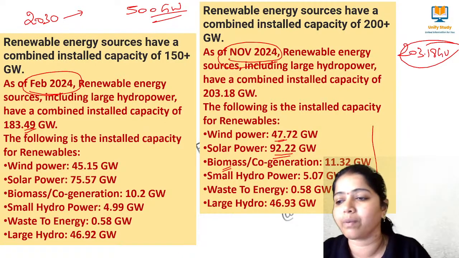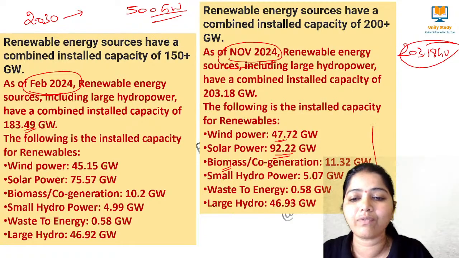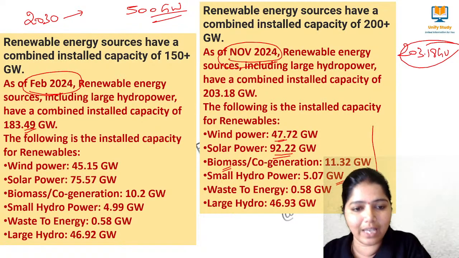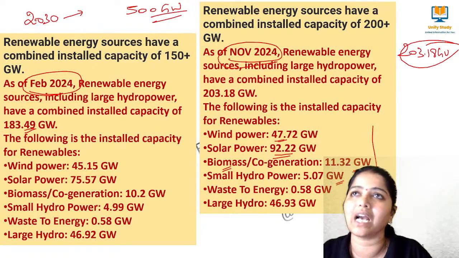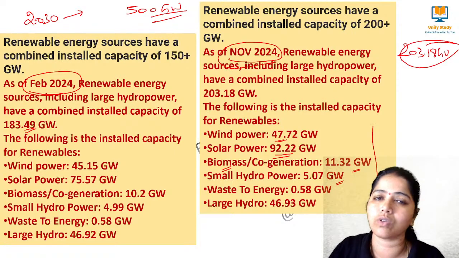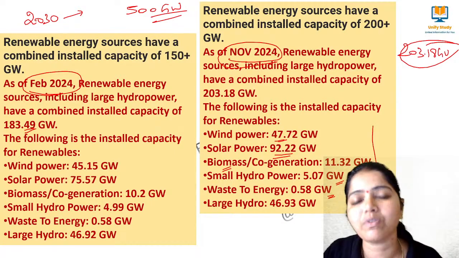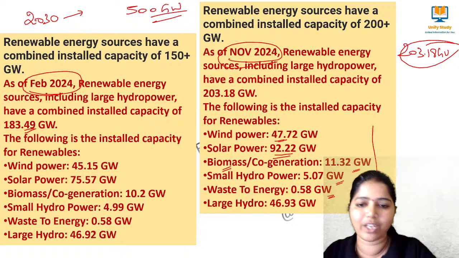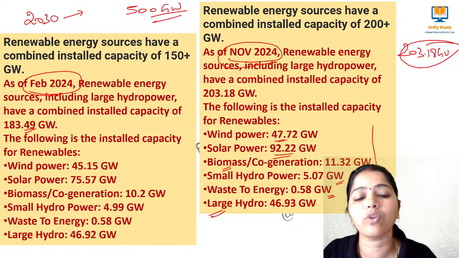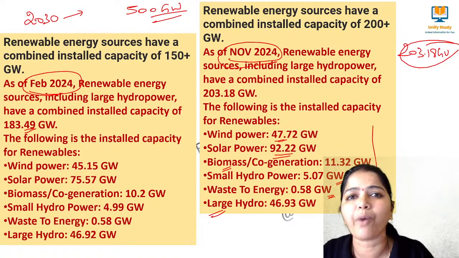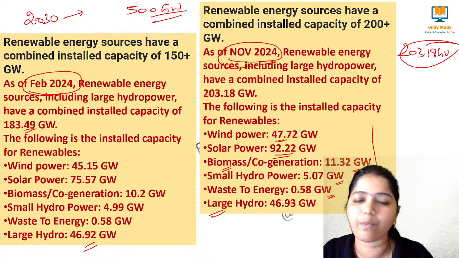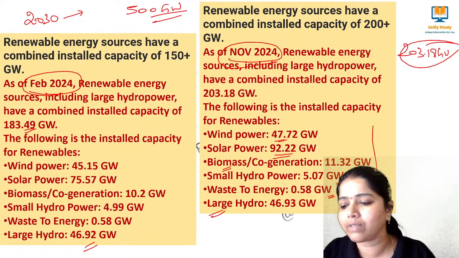Small hydropower, from water bodies, has 5.7 gigawatts. Waste to energy, converting and recycling waste, has 0.58 gigawatts, no update in this one. Large hydropower has increased to 46.93; before it was 46.92.